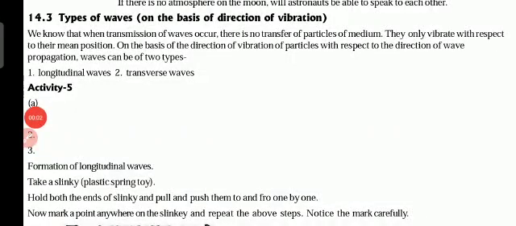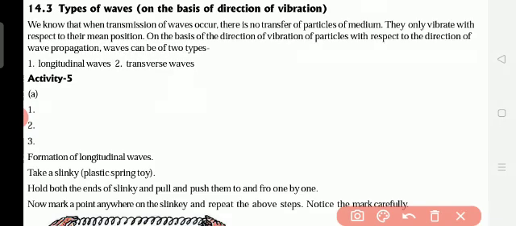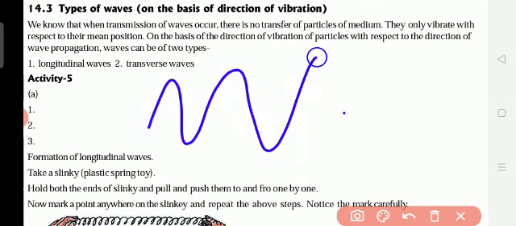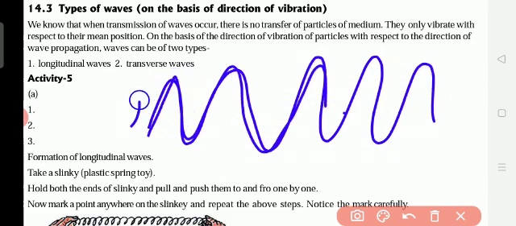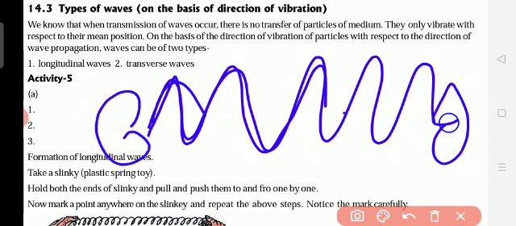Good morning, students. Today we continue chapter 14, Sound. Types of waves. How the sound comes from one person to the other person. Now I am speaking. This sound, how you can hear it, is because of the waves. So our sound travels in the form of waves and it reaches from one person to the other person.